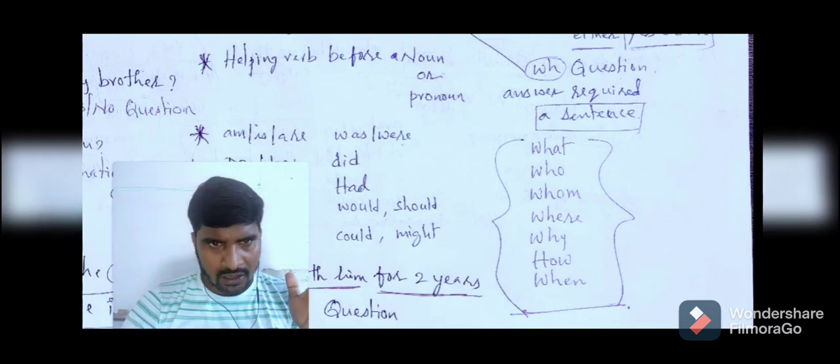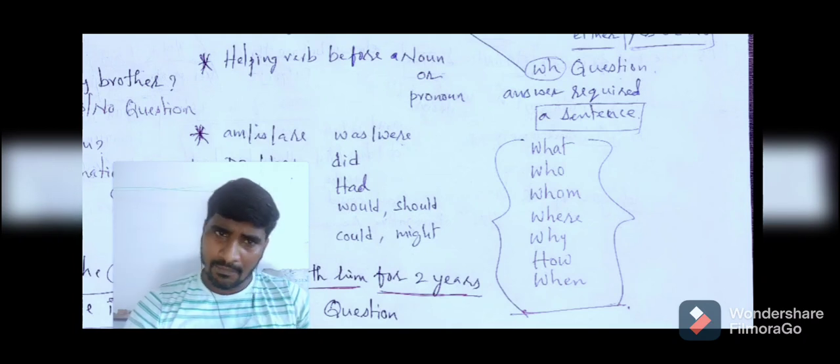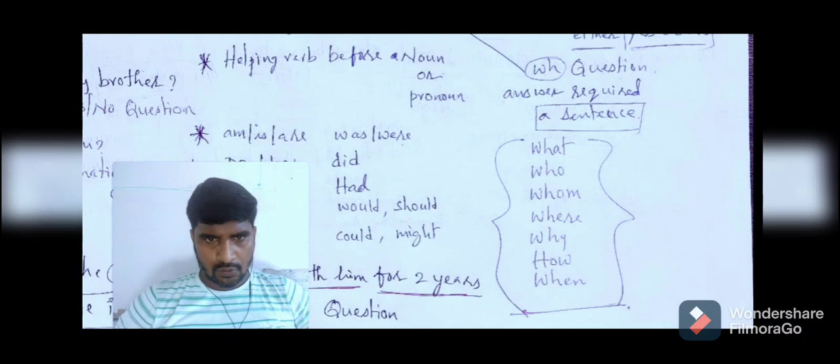Are we going to talk about information, or know about the person who is doing the job, or the receiver of the action, or the place, a reason, or mode, method, time? That depends completely on you.